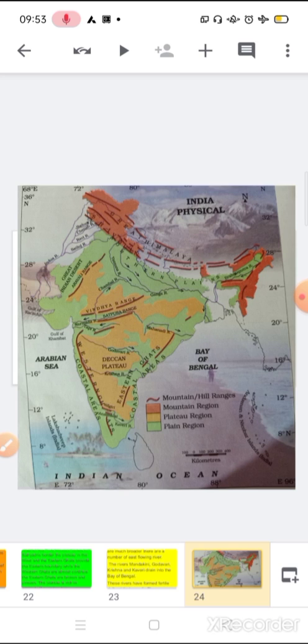And now what is your homework? You have to purchase a physical map of India from the market, and you have to fill or color this as it is and paste it in your geography notebook.